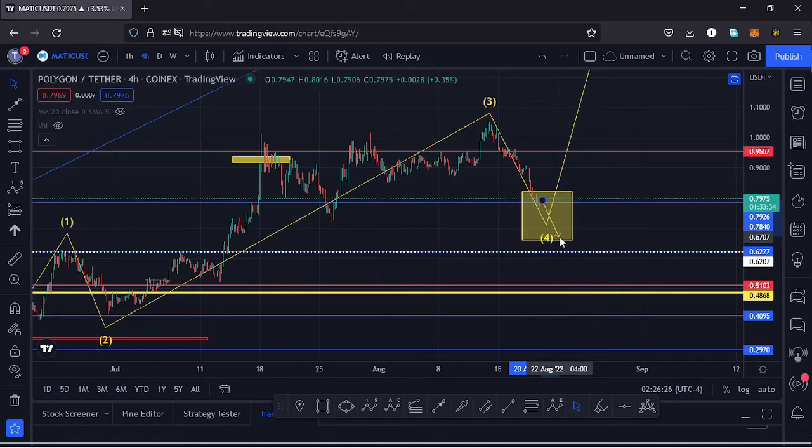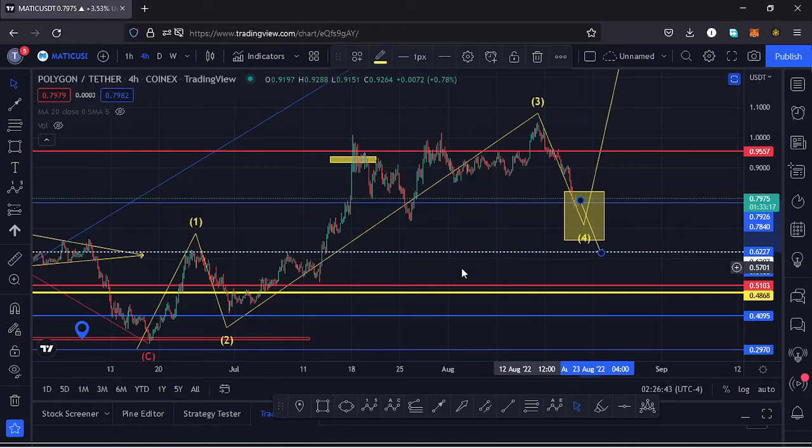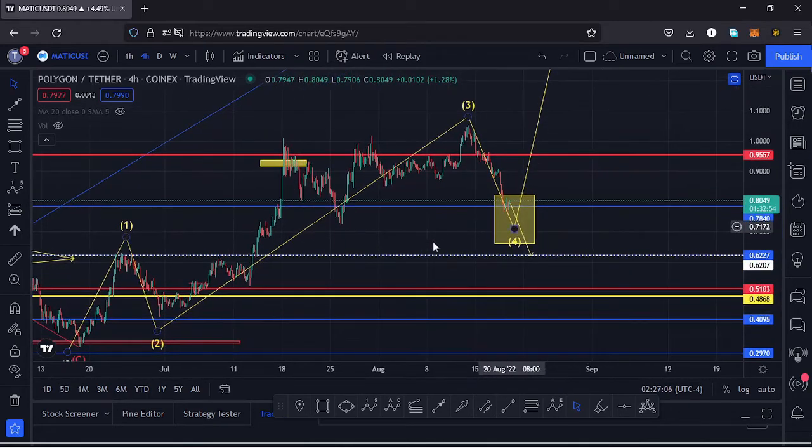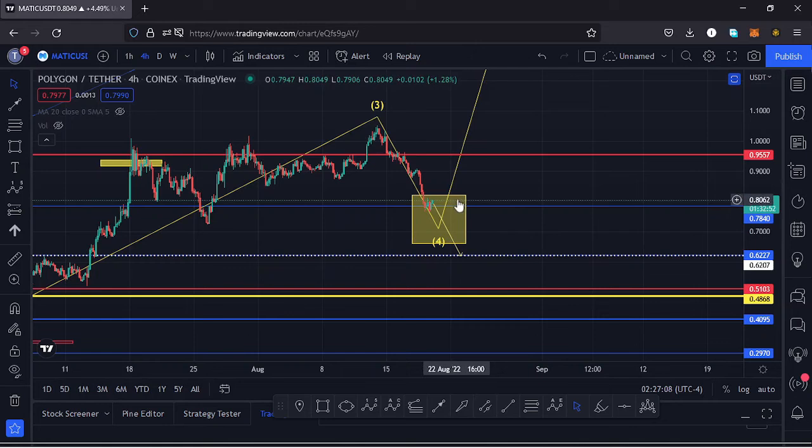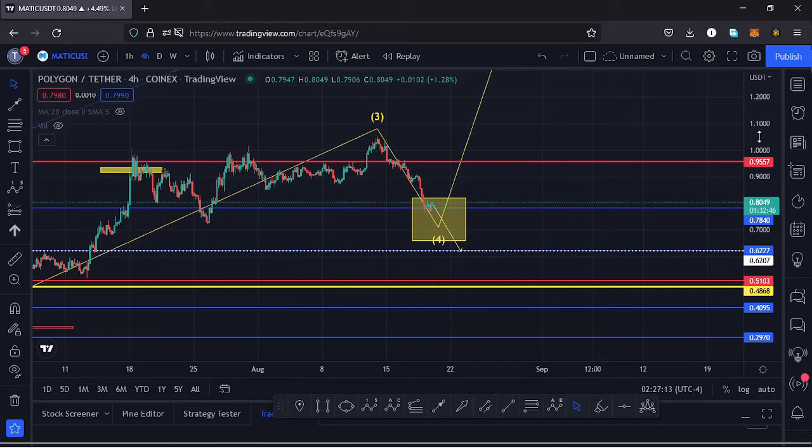And for us to invalidate our Elliot wave structure here on the charts, that can only happen if we continue unlocking lower prices and get back to around the $0.62 mark, and by so doing we'll be getting into the high of the first wave of that Elliot wave structure. And according to the Elliot wave guidelines, a wave 4 should not retrace into the high of the wave 1. So in case we get to around the $0.62 mark, this Elliot wave structure will be invalidated. So I hope we are going to find a reversal within this yellow target area, continue pushing higher in the formation of our wave 5 to complete a higher Elliot wave count 1.